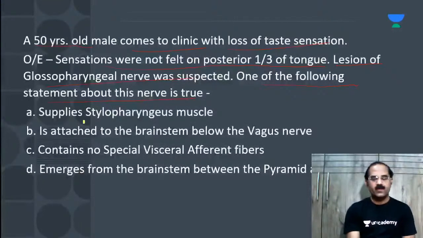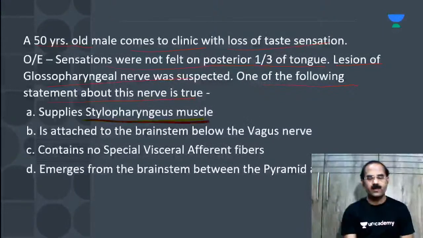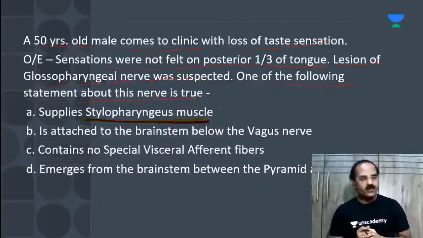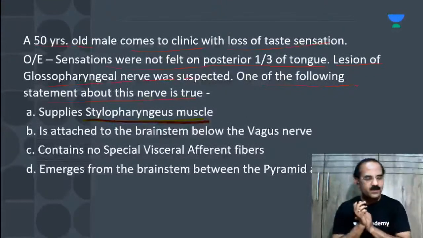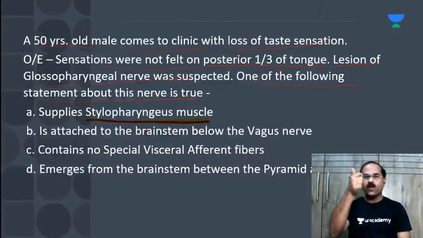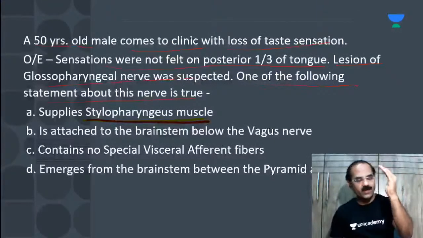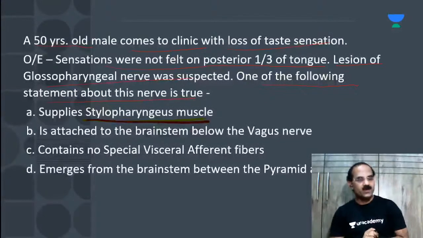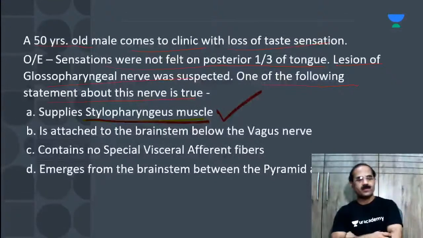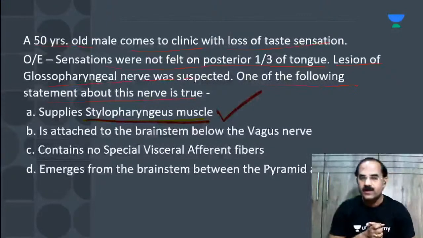What do you say? Glossopharyngeal nerve is the nerve of which pharyngeal arch? Answer this. It's just a revision for you, a rapid revision. Third pharyngeal arch. And there's only one muscle in the third arch, and that is the stylopharyngeus. So yes, the glossopharyngeal nerve supplies the stylopharyngeus muscle. This is correct.